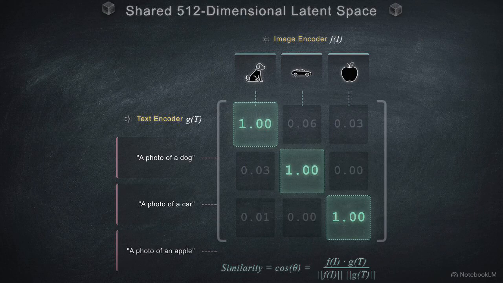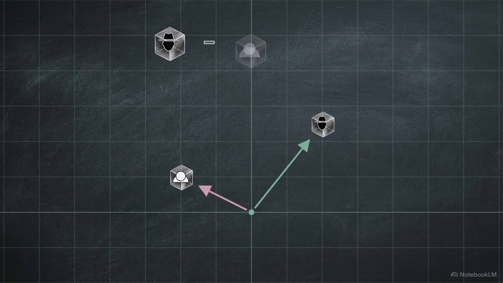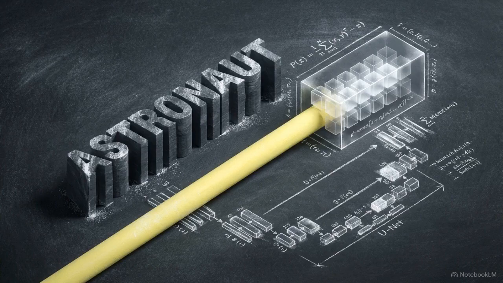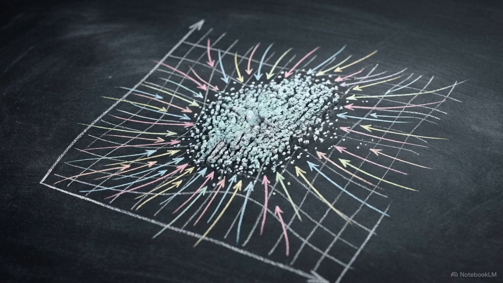It trains by maximizing cosine similarity between matching image text pairs on the diagonal and minimizing similarity of mismatched pairs everywhere else. This shared latent space acts as a rigid mathematical coordinate system where semantics map directly to physical pixel patterns. Subtracting the vector for a person without a hat from a person with a hat resolves perfectly to the exact text vector for the word hat. We extract these dense text embeddings and inject them into the U-Net through cross-attention layers. The text vector acts as an additional conditioning variable, biasing the noise predictions during inference.